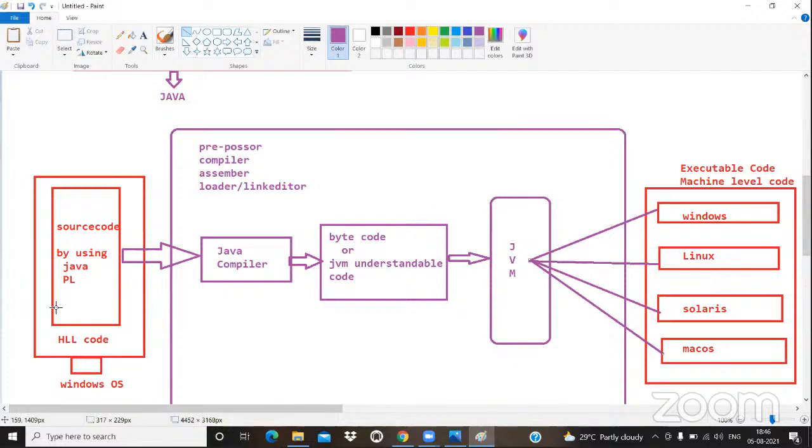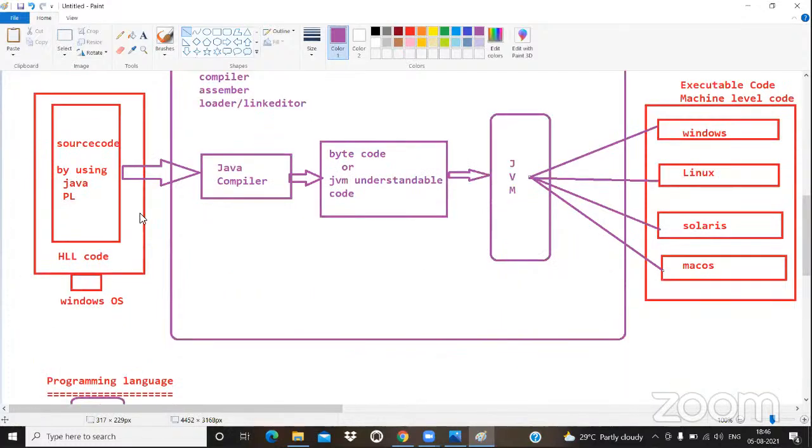See, will you please observe, guys? I'm developing the application. On which operating system am I developing? Windows operating system. I'm developing the application on Windows operating system, but it will execute under different operating systems. This concept is technically called a platform independent programming language. So really, the greatness is hidden in the JVM.